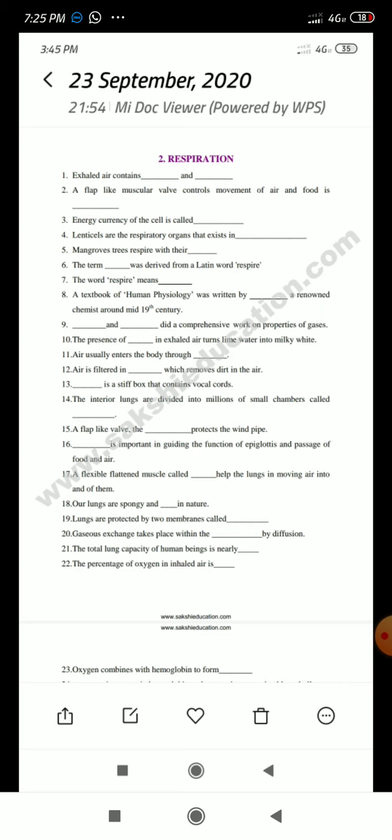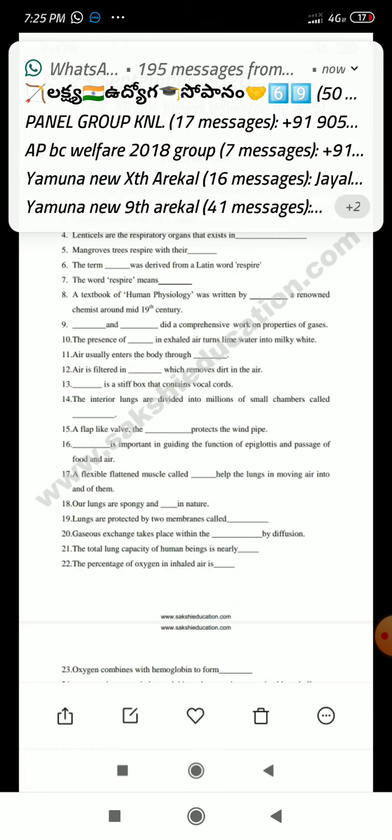The total lung capacity of human beings is nearly 5,800 ml. How much? 5,800 ml of air. How much percentage of oxygen is there in inhaled air?